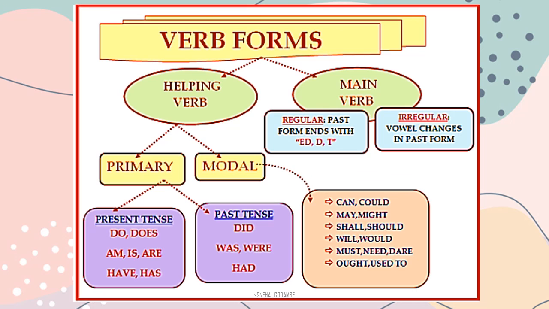In present: do, does, am, is, are, have, has. And in past: did, was, were, had. So they are primary helping verbs. And in modal, we have seen can, could, may, might, shall, should, will, would, must, need, dare, ought, used to.